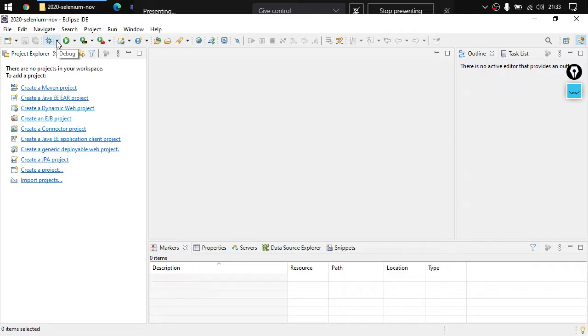Now, what all things do you have here? So this is the overview of Eclipse. This is the view of all the things that you have in Eclipse. Now, what are all these sections, what does all the text mean, right?